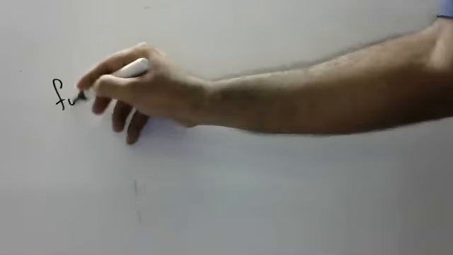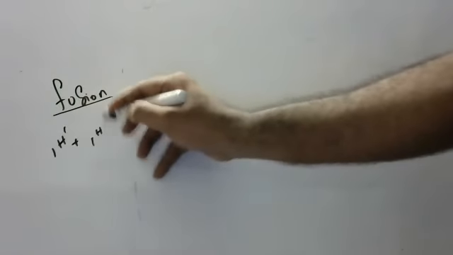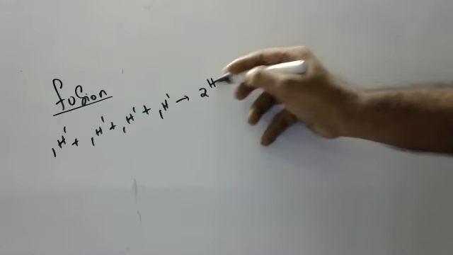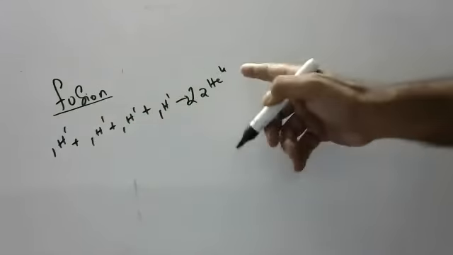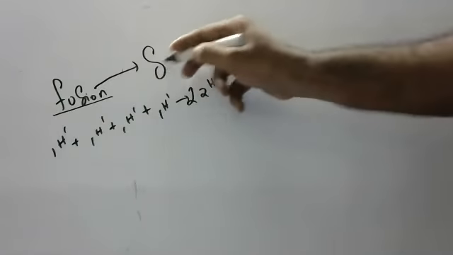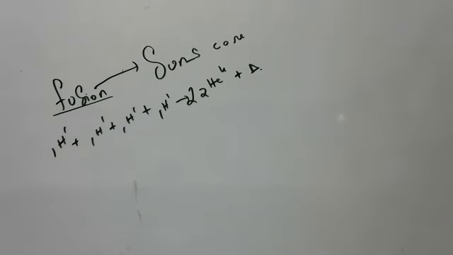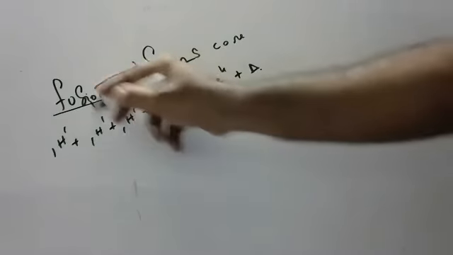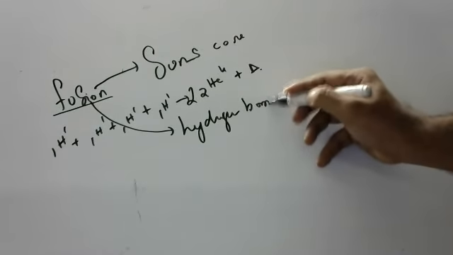Now, fusion. What is fusion? Smaller atoms like hydrogen atoms combine to form a bigger atom like helium. Okay, children. Smaller hydrogen atoms combine to form helium by liberating large amounts of energy. Fusion reactions are occurring in the sun's core, children. The sun is liberating so much energy all over the universe because of fusion reactions. Using fusion reactions, the hydrogen bomb is made.